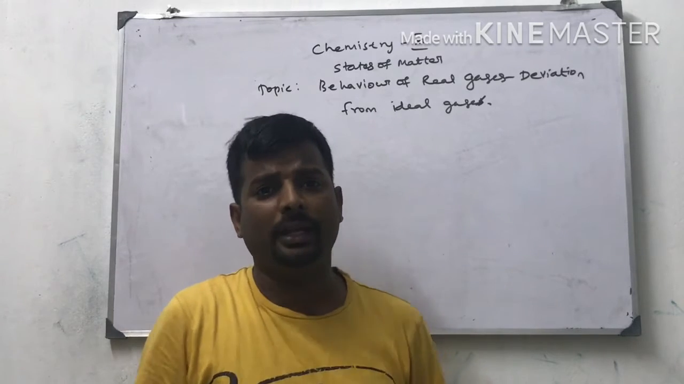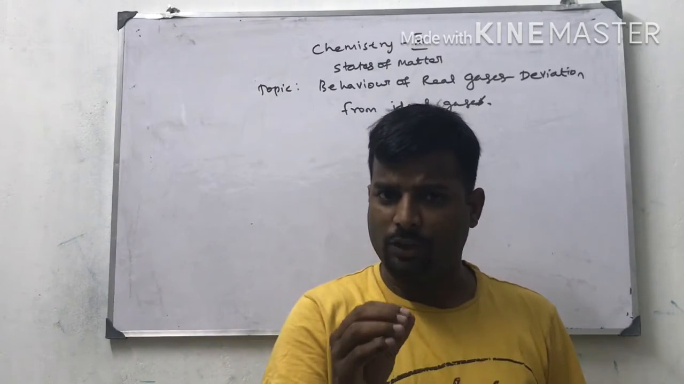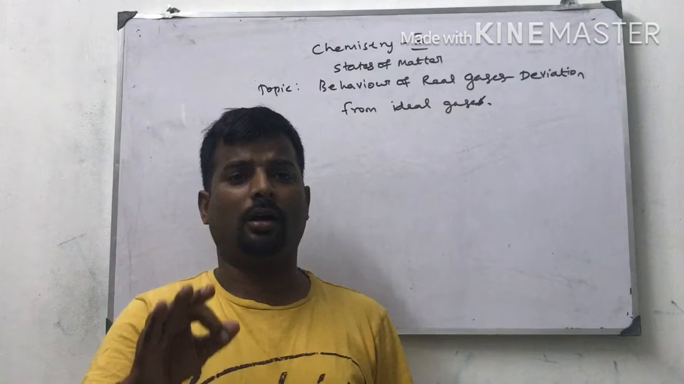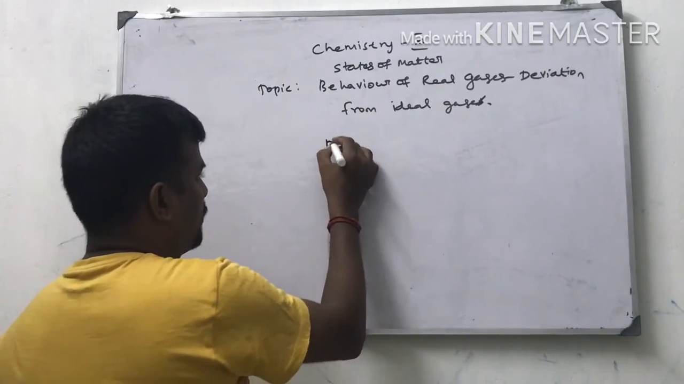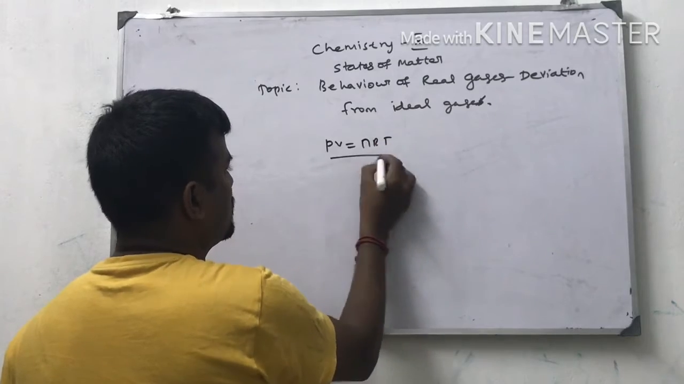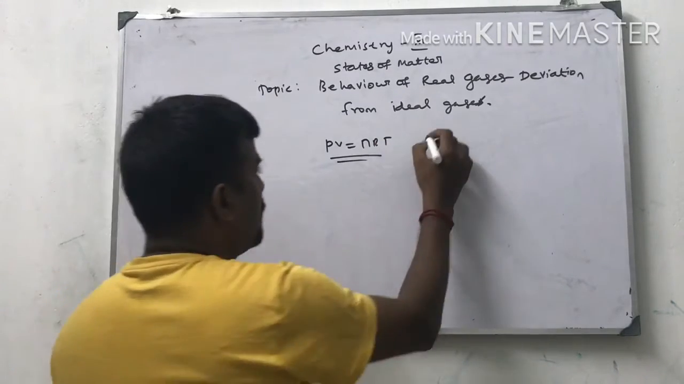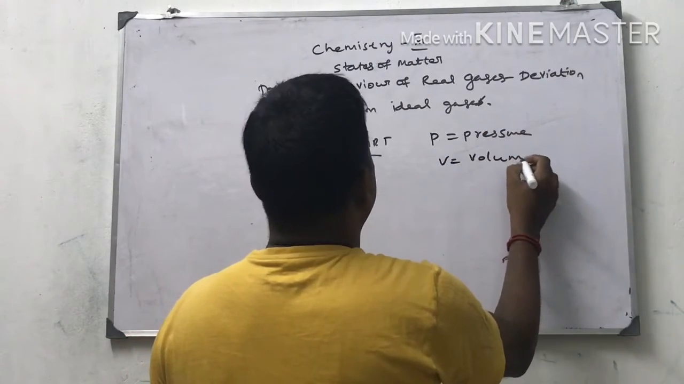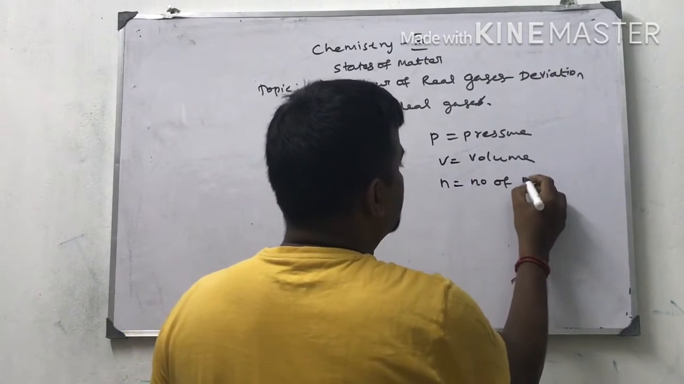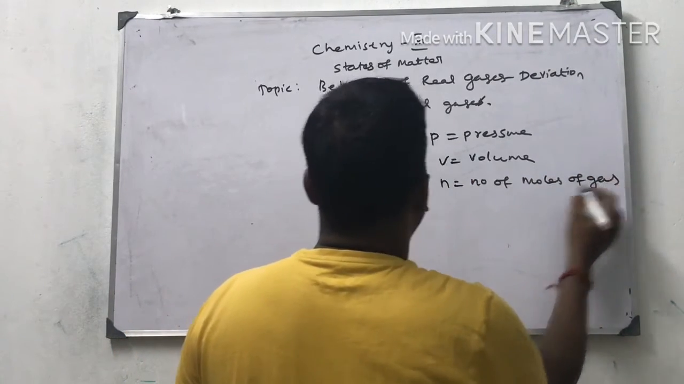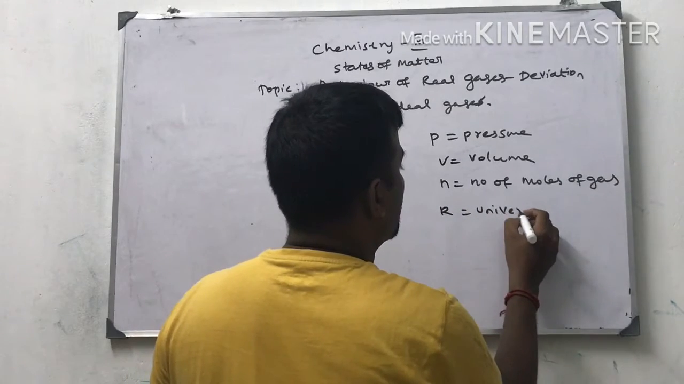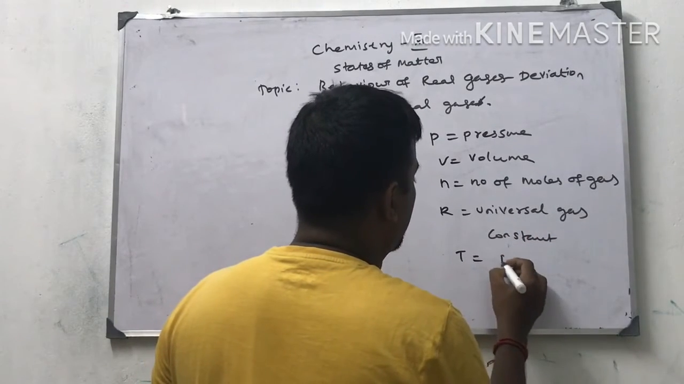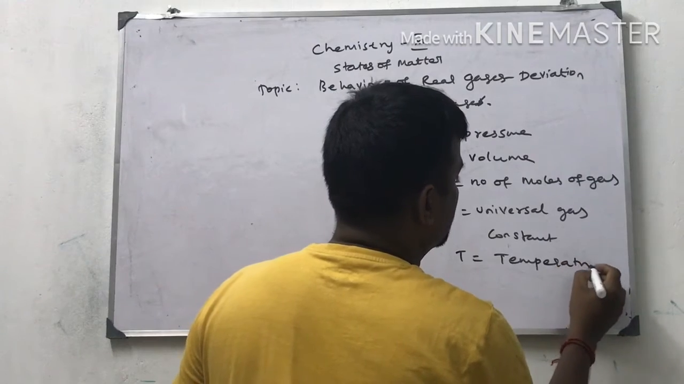First of all, what do you mean by ideal gas? An ideal gas is one which obeys gas equations like Boyle's law, Charles's law, Avogadro's law, at all conditions of temperature and pressure. PV = nRT. This is the ideal gas equation. P is pressure, V is volume, n is number of moles of gas, R is the universal gas constant, T is temperature, right?